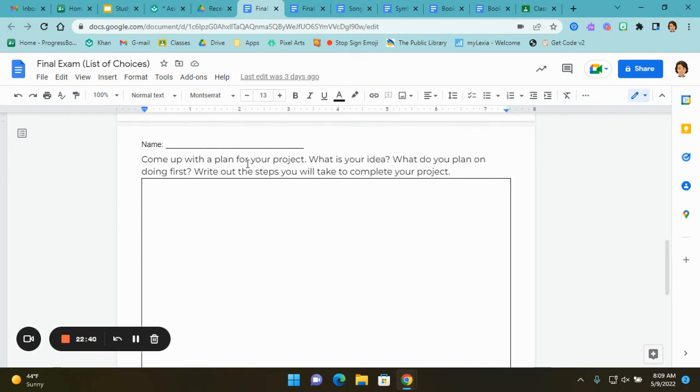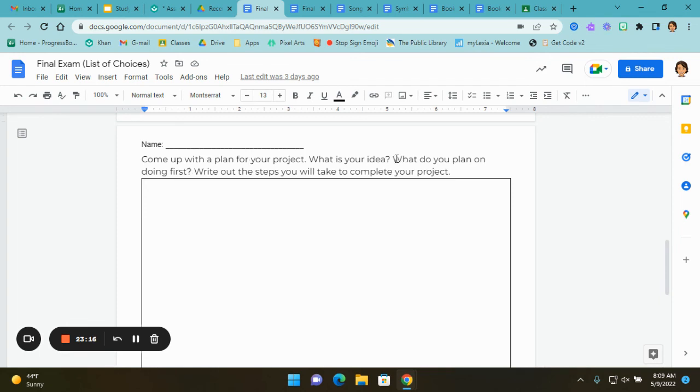Then you're going to come up with a plan for your project. What is your idea? Like if you're doing the song one, do you have any ideas yet for songs you could use? If you are doing the symbol one, do you have any ideas for symbols? Kind of go through steps of what you plan on doing first. So if I was doing the song project, something I would do first is try to pick my songs. Go through, maybe if I have Spotify right now, what I did is I went through my liked songs, and I was thinking about the book and adding them to a playlist if I thought that they connected to the book.